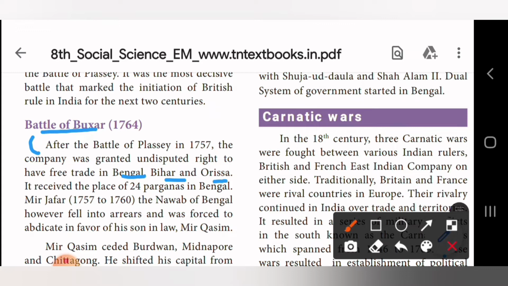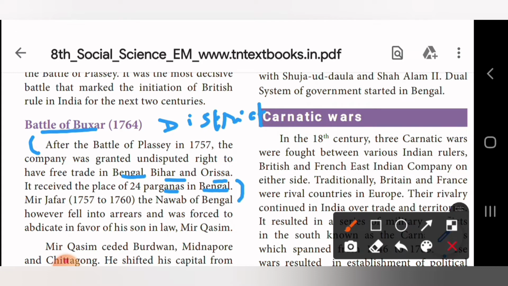It received the place of 24 Parganas in Bengal, up to this Bengal, that is fourth line Bengal. Parganas I have told you already. What is Parganas? It is district. Okay. So what is the question actually? What were the benefits derived by the English after the Battle of Plassey? What kind of benefits did they derive, English people?